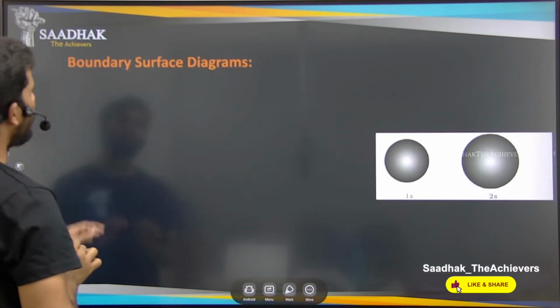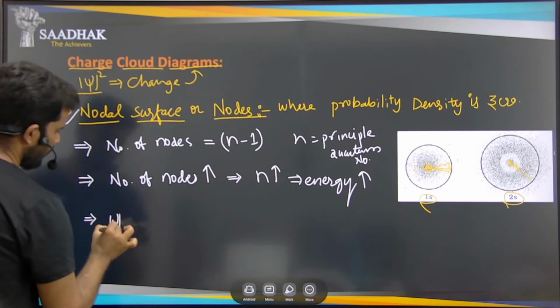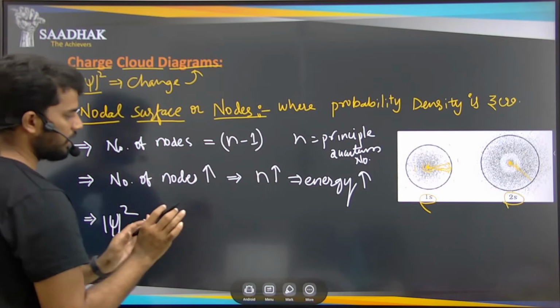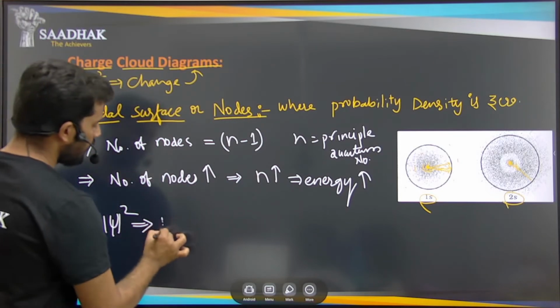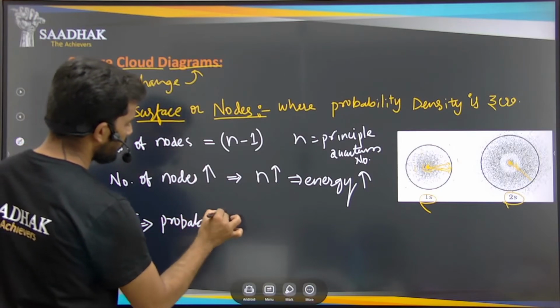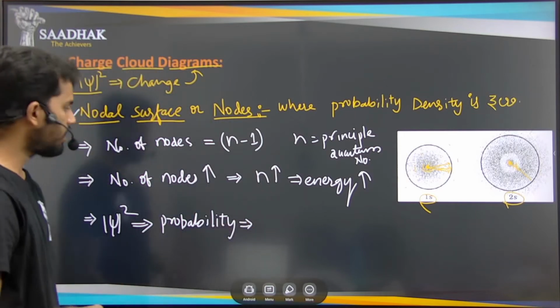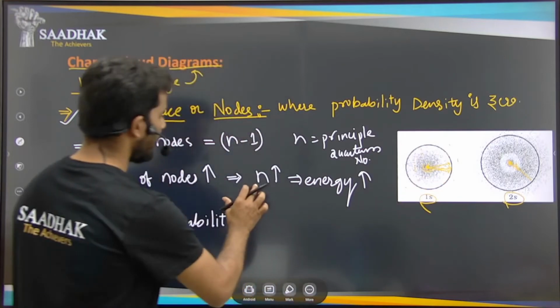Okay, so next we have the boundary surface diagrams. We said that this chi-square function doesn't have any meaning, right? But it has a probability, right? What is that probability? How much probability are we taking into account? Because each and every atom has nodes, right? So this n is increasing.